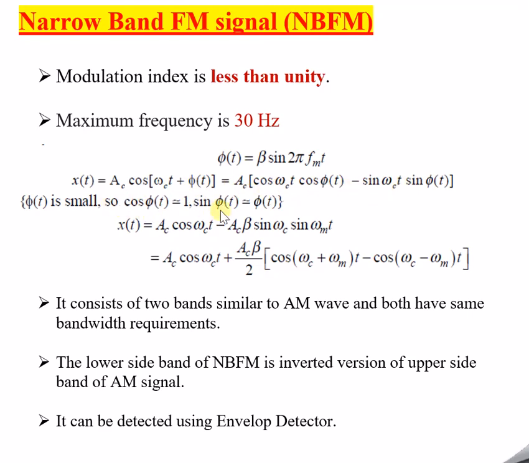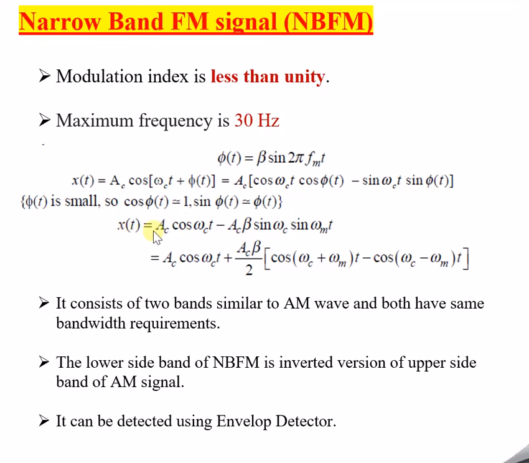Then apply the mathematical formulas. If phi of t is small, then cos phi of t is nearly 1. Under this condition, we can assume that sine phi of t is approximately phi of t. So x of t is equal to Ac cos omega c t minus Ac beta sine omega c t sine omega m t. After some mathematics, you can apply the sine A sine B formula. Wherever possible, please apply the mathematical formulas so as to arrive at the final equation.